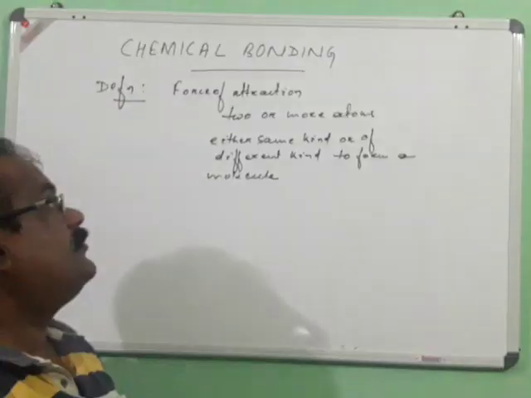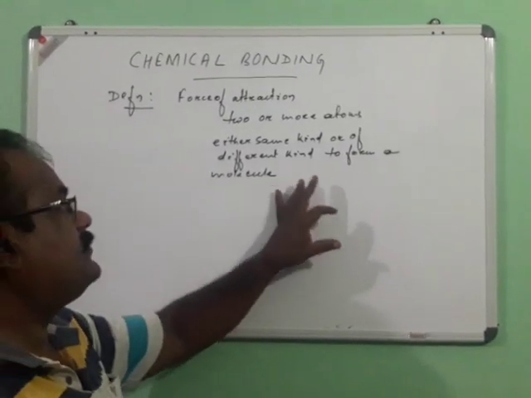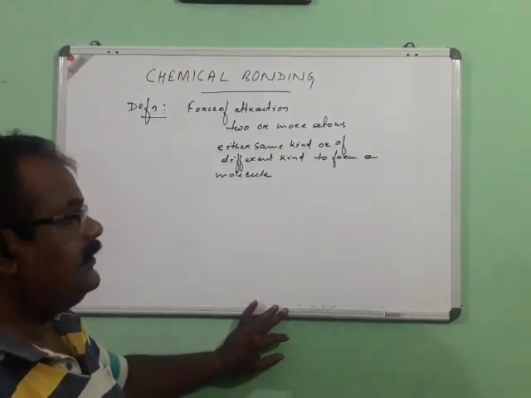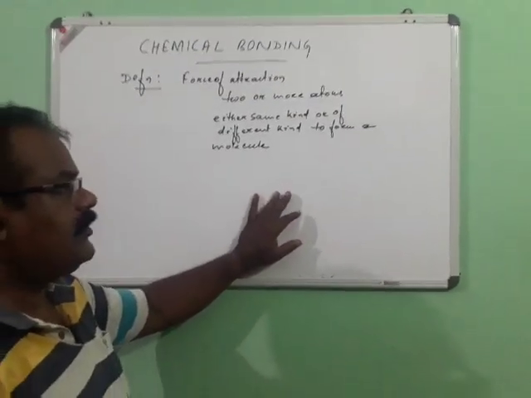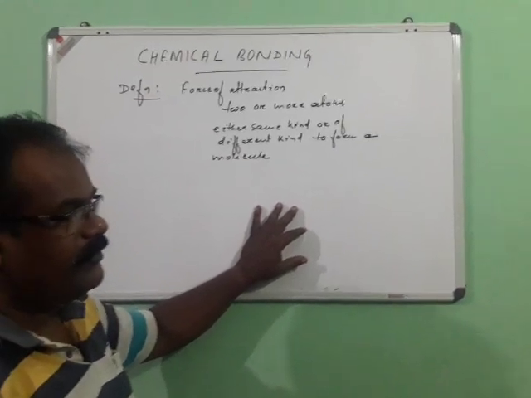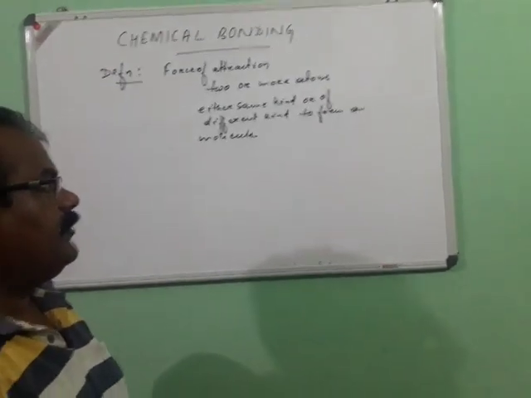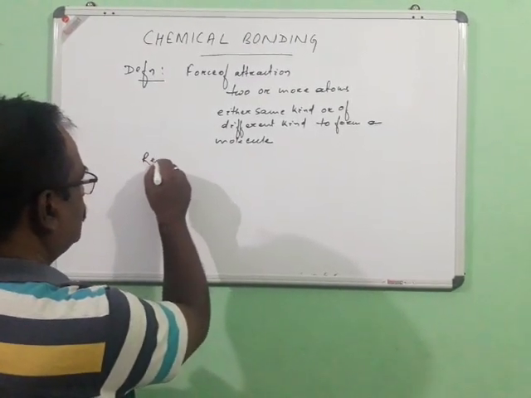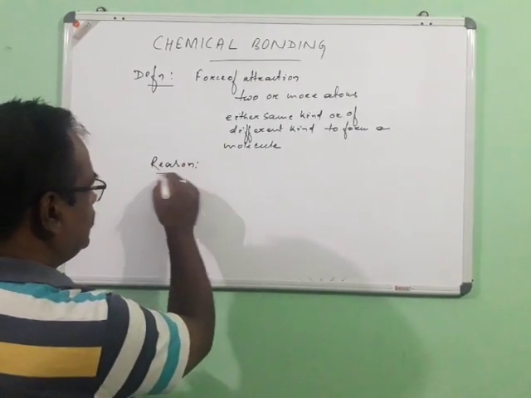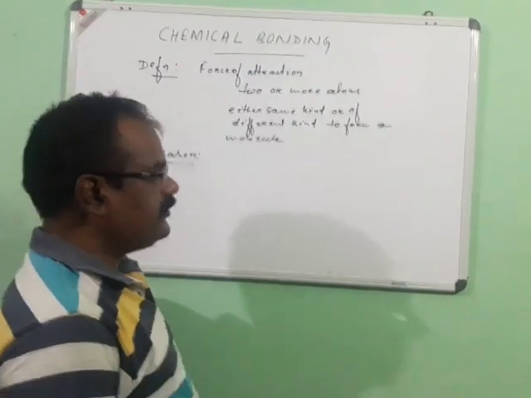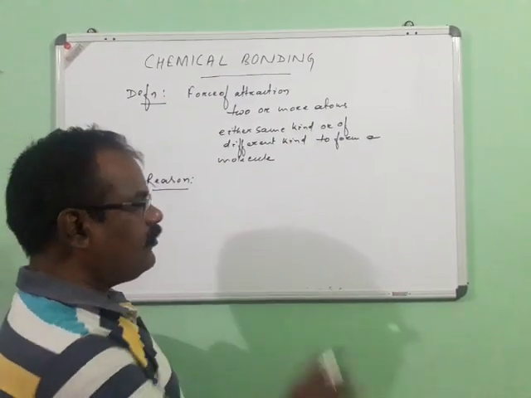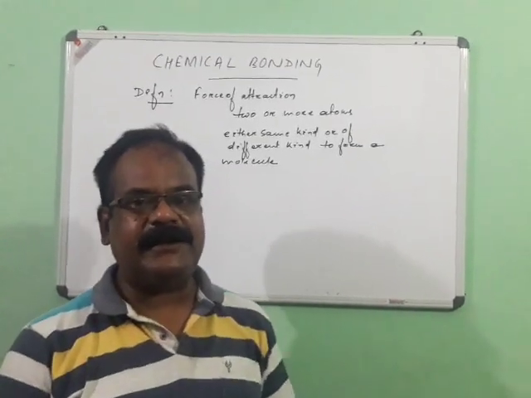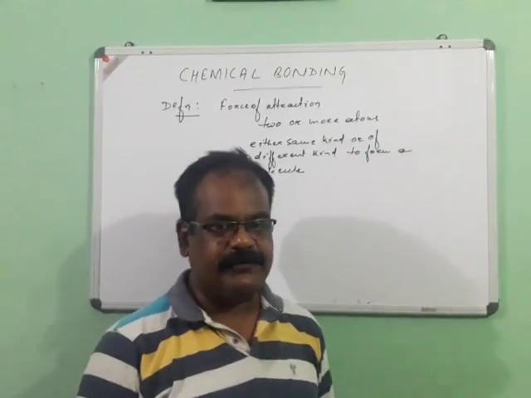Previously in class 9 you must have seen that we have discussed the force of attraction between two or more atoms to form a sort of molecule is said to be chemical bonding. And you also know the reason why chemical bonding occurs. The basic reason is that except the inert gas elements, the atoms of all the rest of the elements, even though they are electrically stable, are chemically unstable.